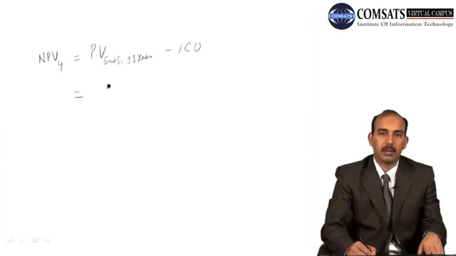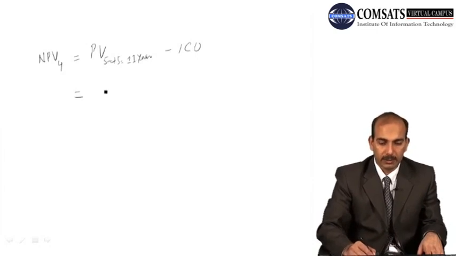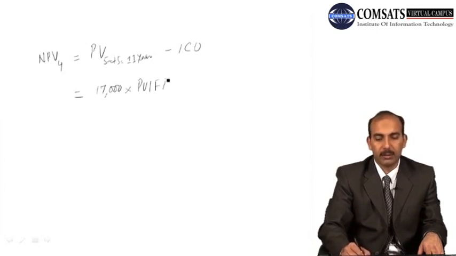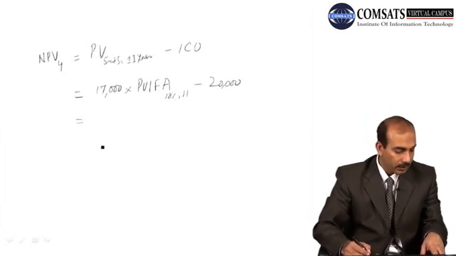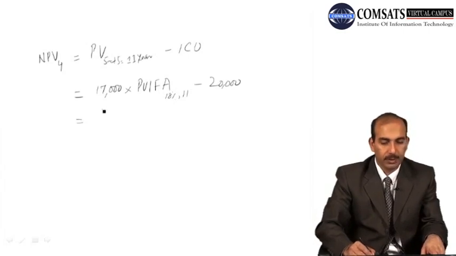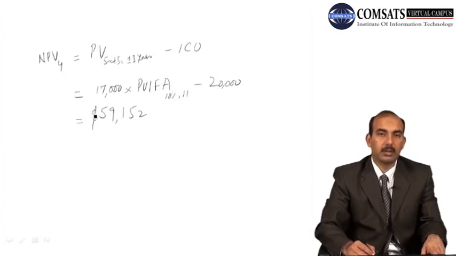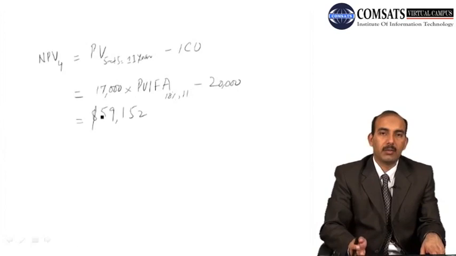So we calculate the present value of the next cash flow, that is 17,000. Again, this is a form of an annuity, so 17,000 times the present value interest factor of an ordinary annuity for an 18% discount rate for 11 years, minus the initial cash outflow, which is 20,000, and we solve for it and we get a figure of $59,152. So this is at the end of the 4th year, and then again we bring it back to the present value, that is at P0.